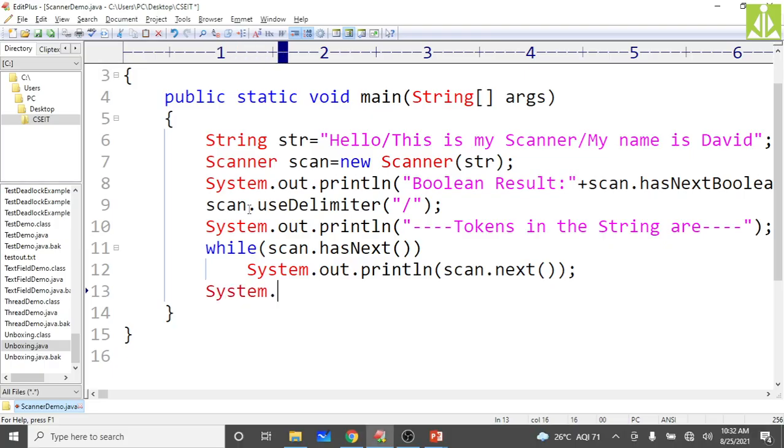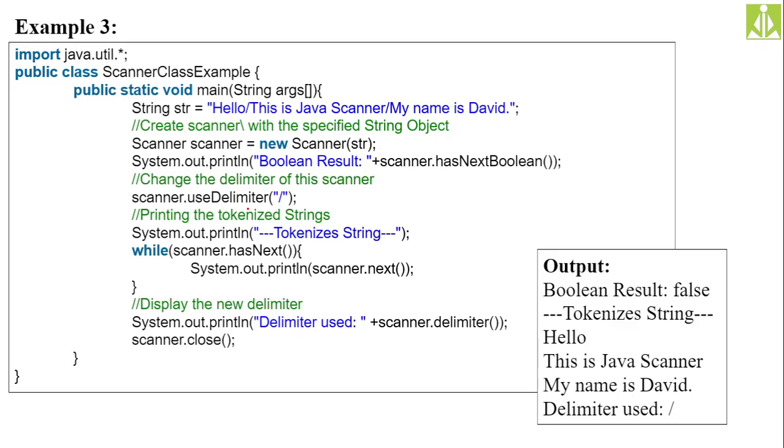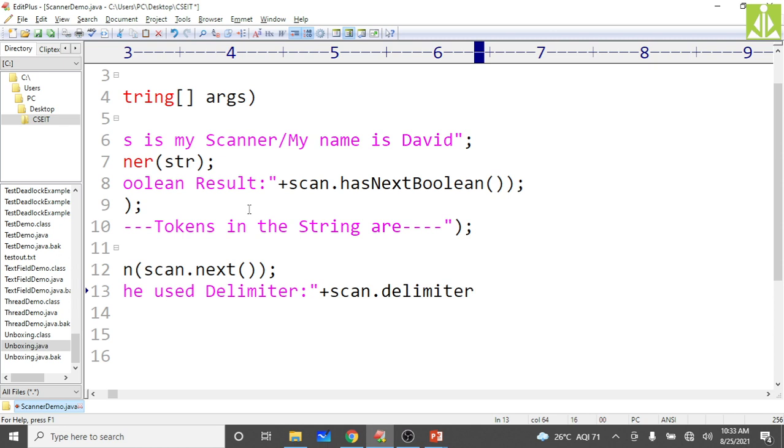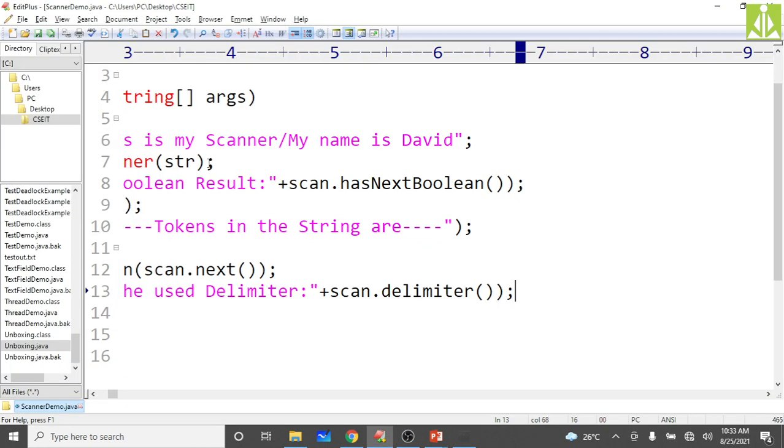Whatever delimiter we have assigned, println the used delimiter, what delimiter we have used in the program. We can print it with scan.delimiter, which prints the delimiter we have used. Okay, save this program. Now compile, the compilation is successful. Go to run.